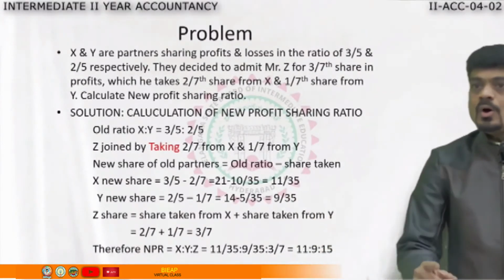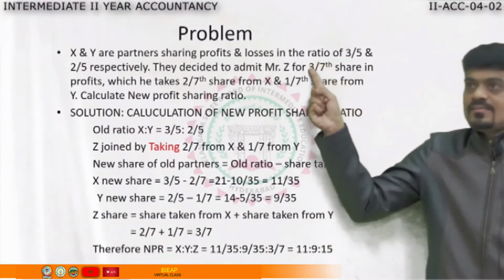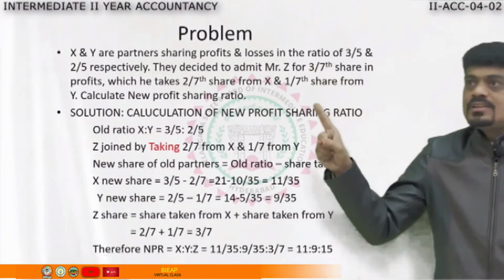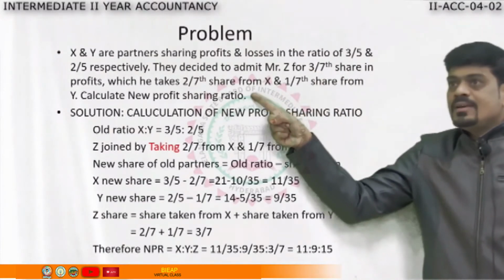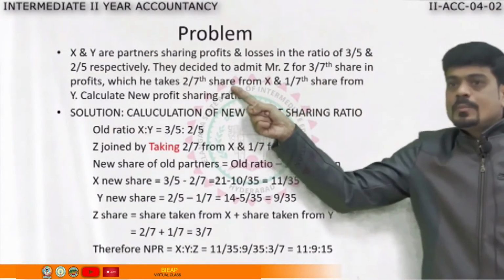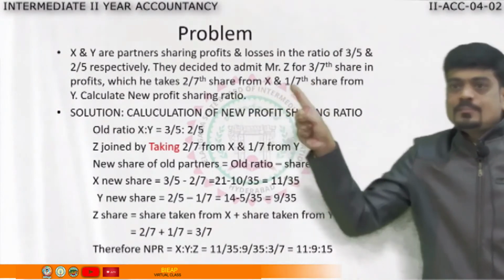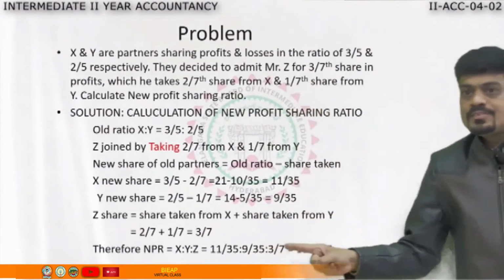9/35. Now already they gave Z's share 3/7. But still, to have a satisfactory answer, we'll see. How much is taken from X? 2/7. How much is taken from Y? 1/7. So we'll add 2/7 plus 1/7. 2/7 plus 1/7 is what?